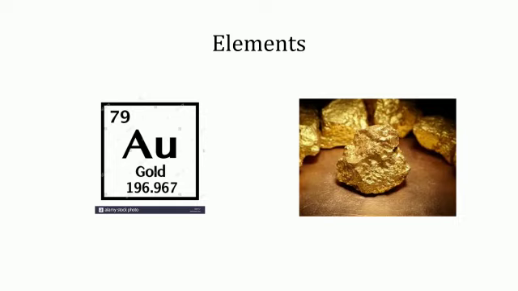The smallest particles of an element contain identical atoms. Example, each molecule of oxygen contains two oxygen atoms in a bonded state. All the atoms in a molecule of an element are alike and are joined to each other by chemical bonds.